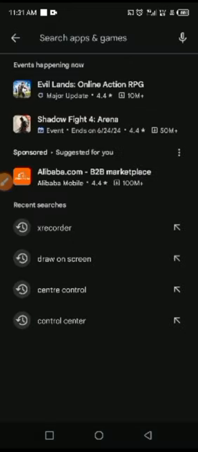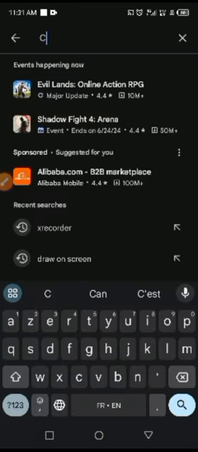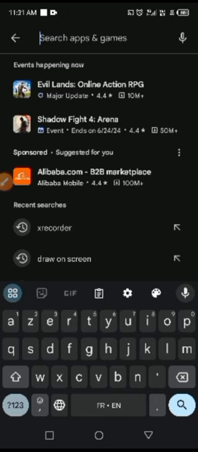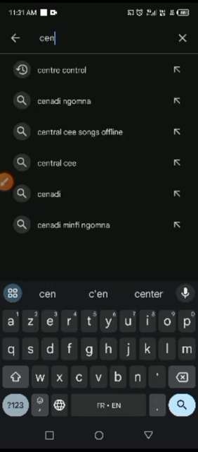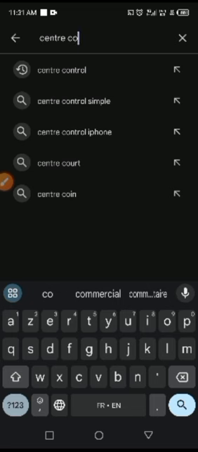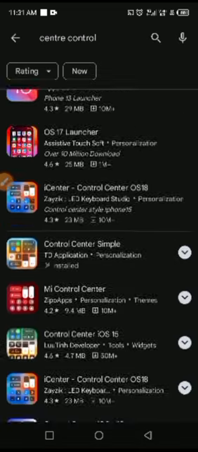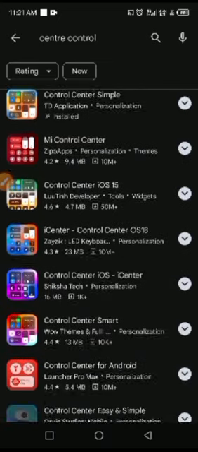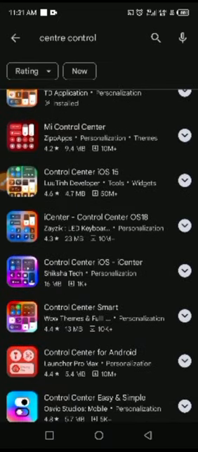Now on this search bar here, we are going to type on the central control. Now if we can check on these pop-out apps, we can see that there are many of them.